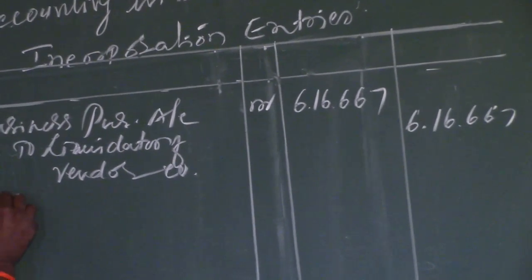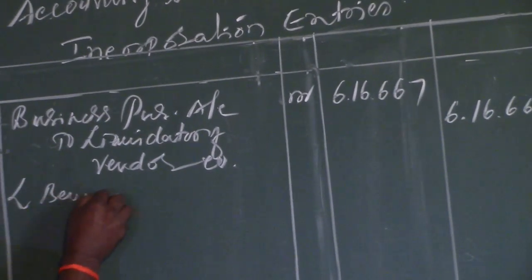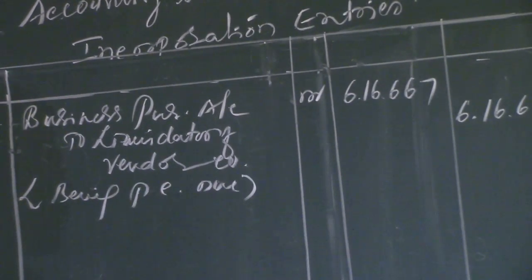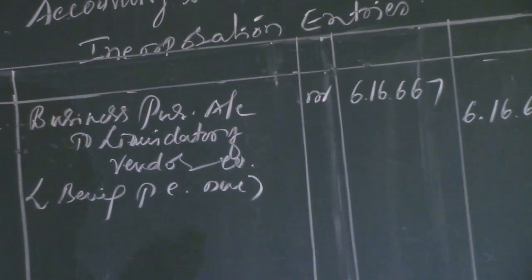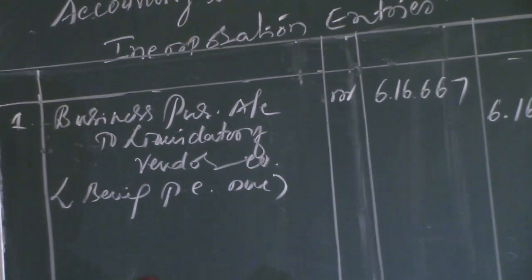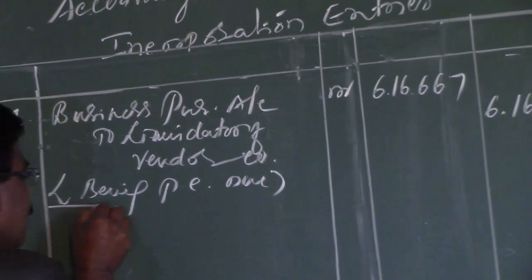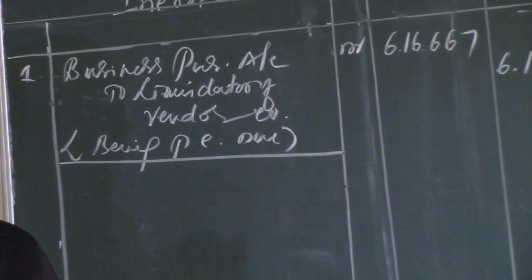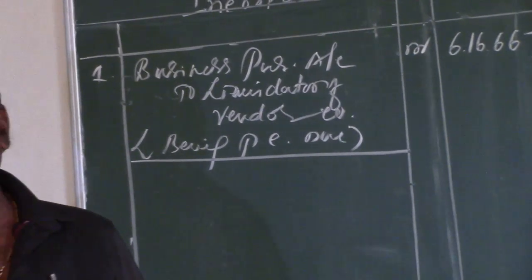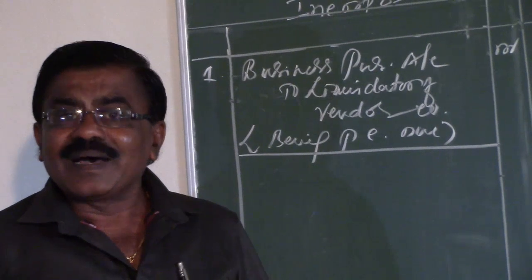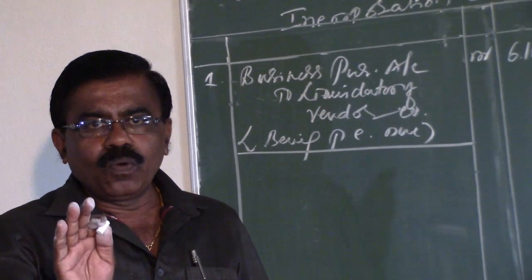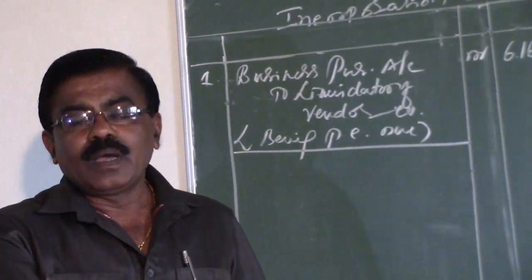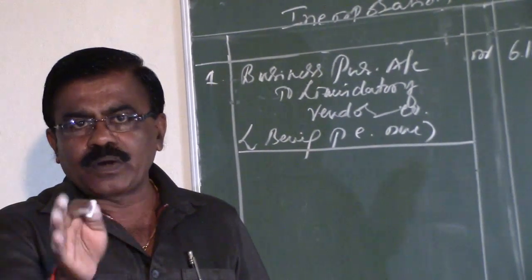Narration for this effect is: being PC due. That is actually business purchase, and the PC is due to the vendor company. Shortly, being a short form, we have to say, being PC due to the vendor company. The second journal entry to be passed in the books of the purchasing company is to take over the assets and liabilities. Here, only the assets and liabilities which are to be taken over by the purchasing company, that too at the agreed values, that is market values, we have to consider here.